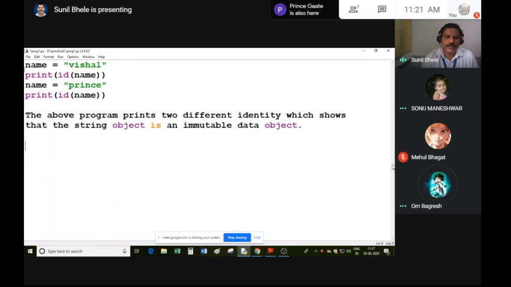So there are a number of string methods which you can apply on strings only. I will explain those methods one by one on the screen. And these methods are very useful for Python programming; you can develop very good projects with the help of these methods. No need to write separate code for performing any particular task. You can easily use these methods in your programming. Have you written all those things? Yes, sir.